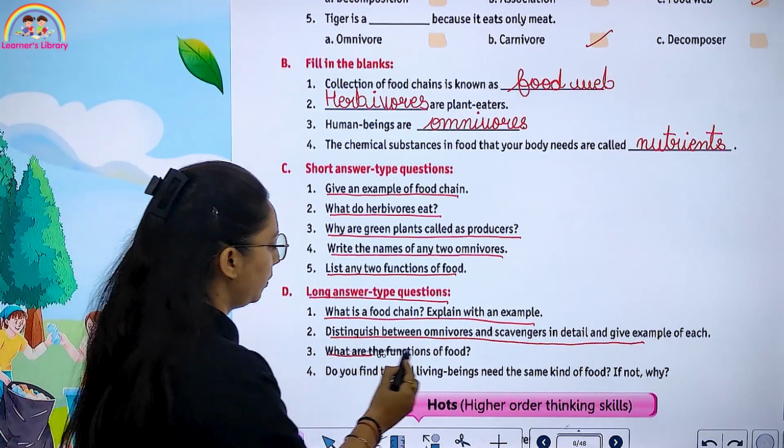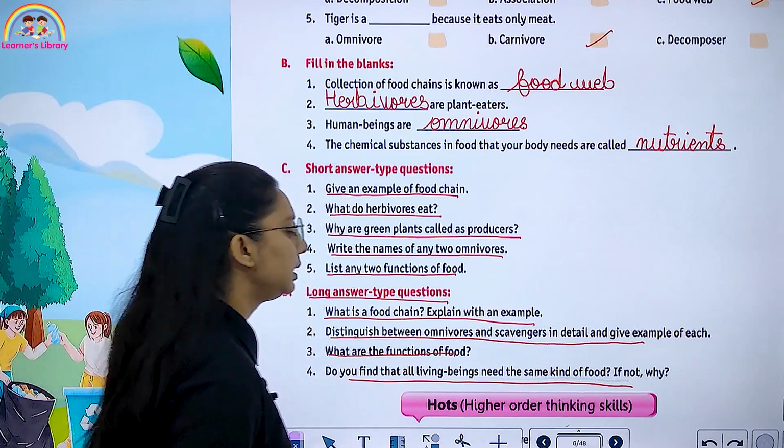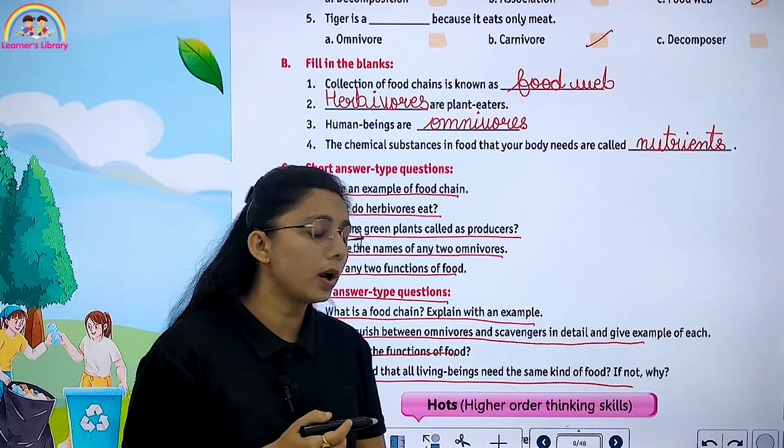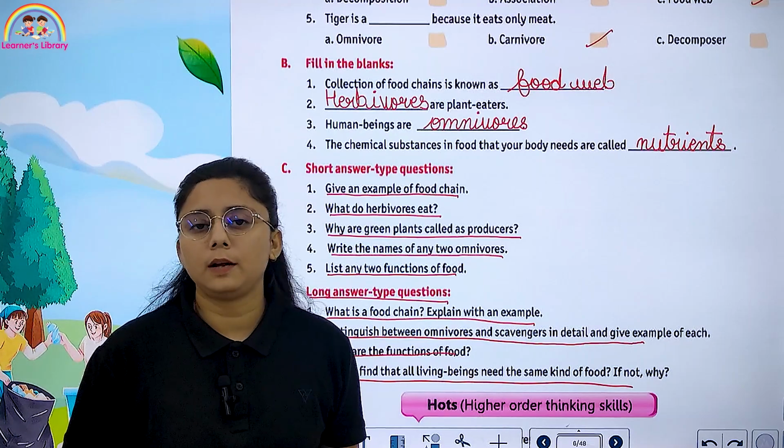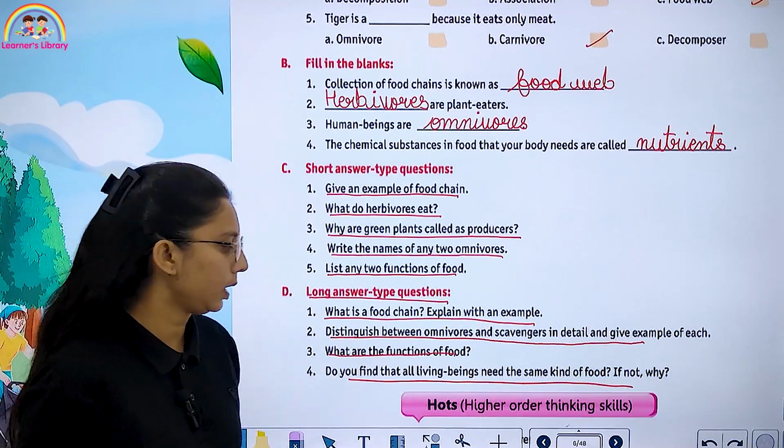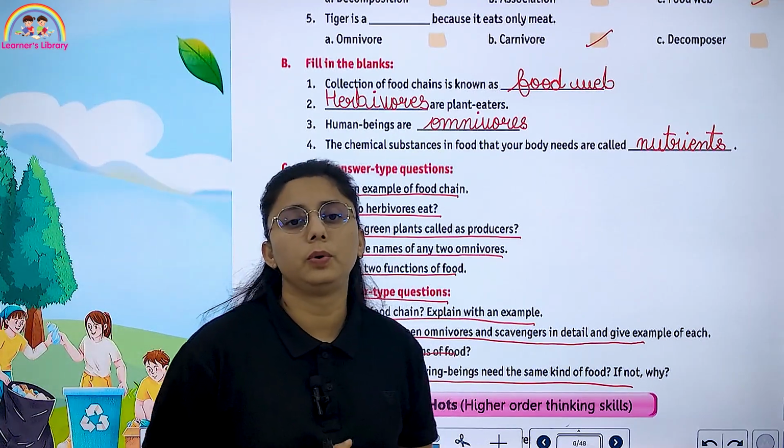What are the functions of food, and do you find that all living things need the same kind of food? If not, why? That you have to tell in this chapter.